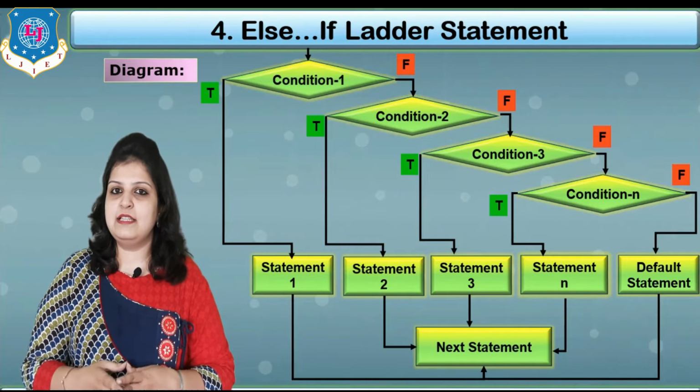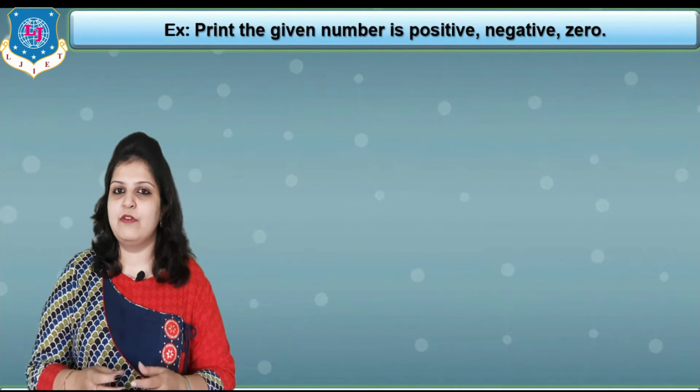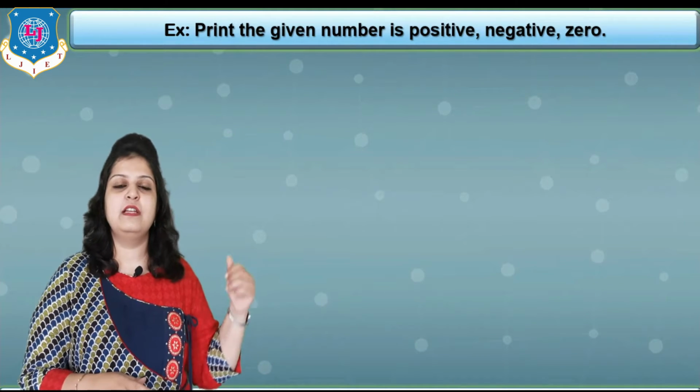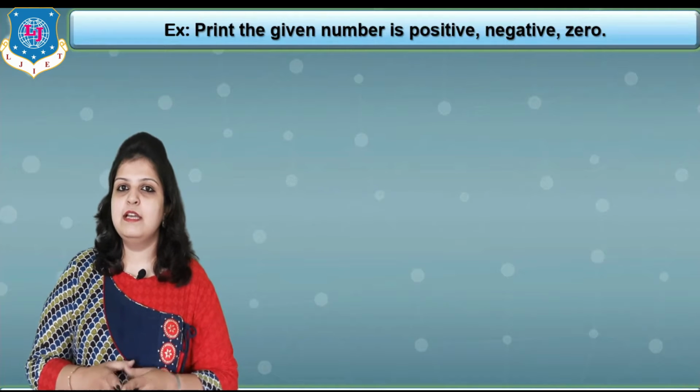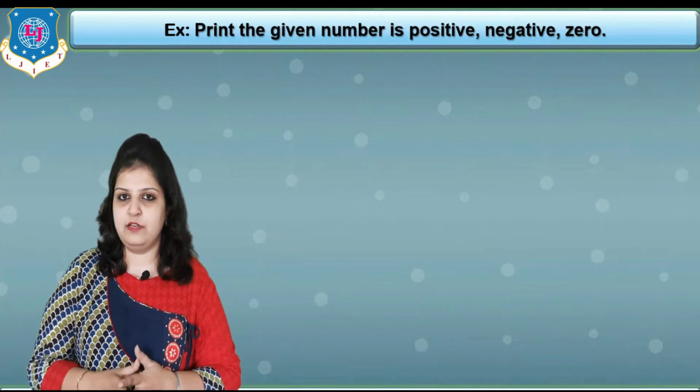Now let's see the statement with one example, or we can say one program. The definition of the program is: print whether the given number is positive, negative or 0.